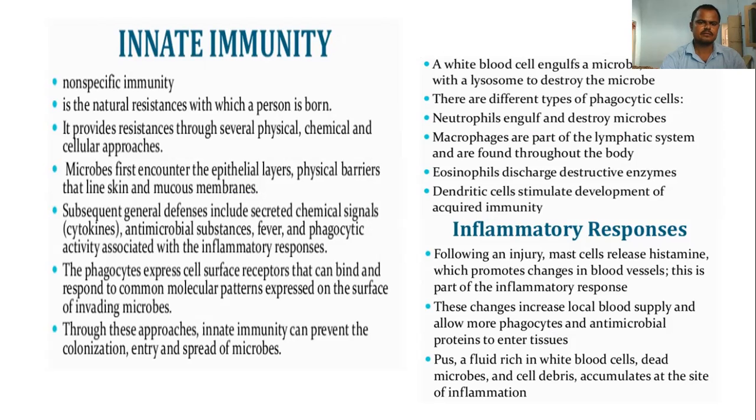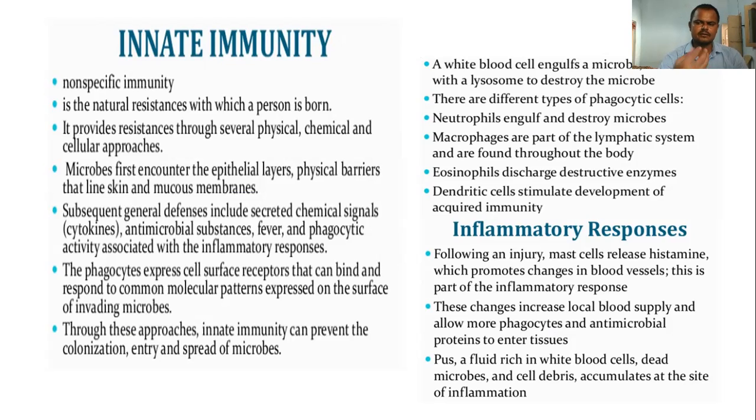So that is what we see in the skin when it turns red. The redness of the skin is one of the innate immunity activities. The phagocytes express cell surface receptors that can bind and respond to common molecular patterns expressed on the surface of invading microbes.